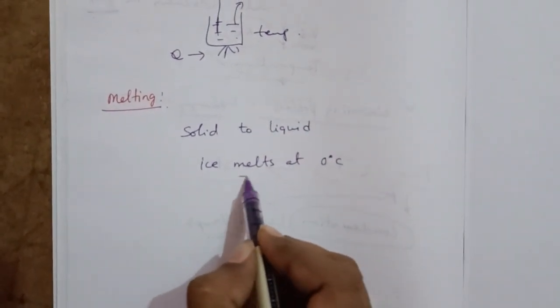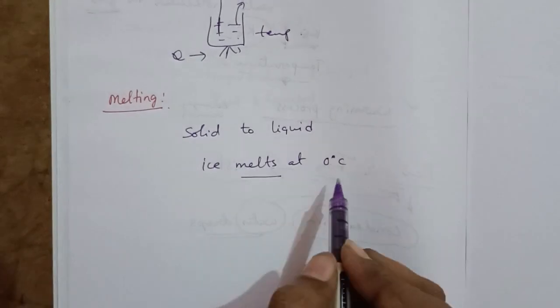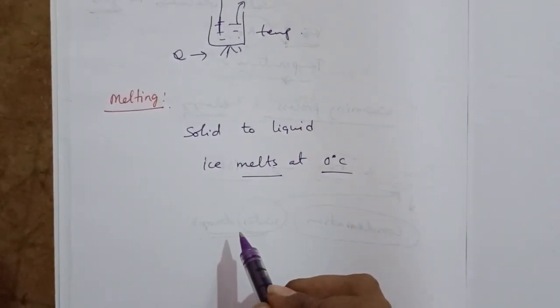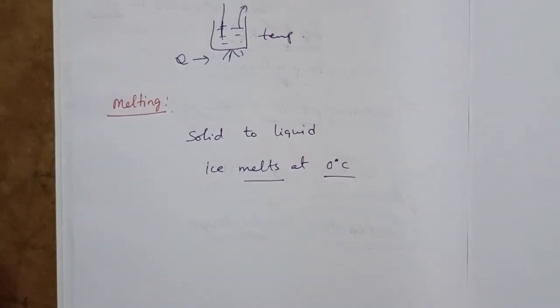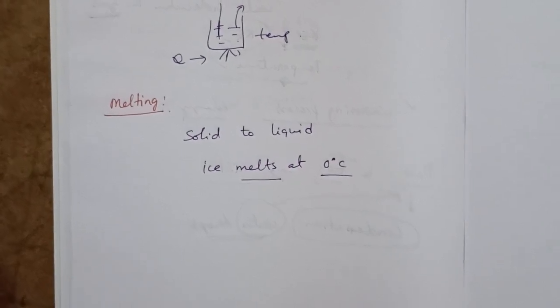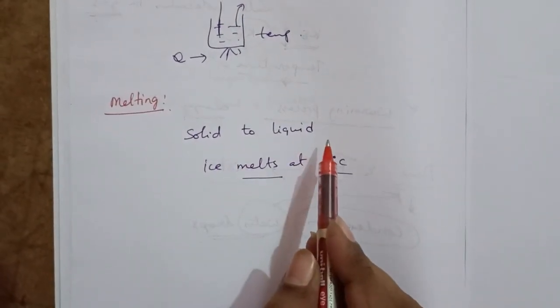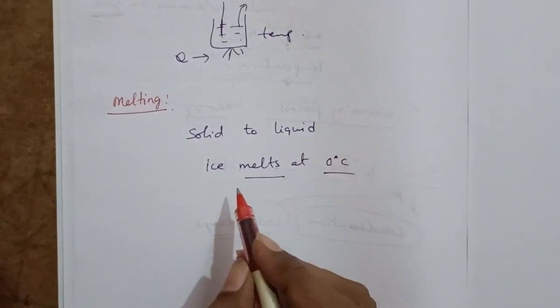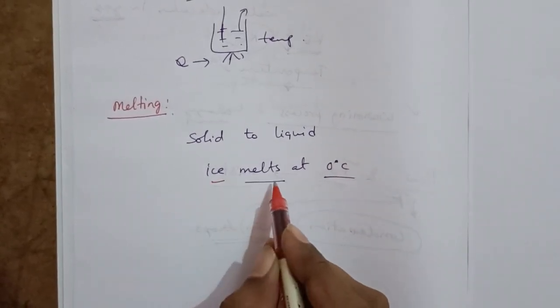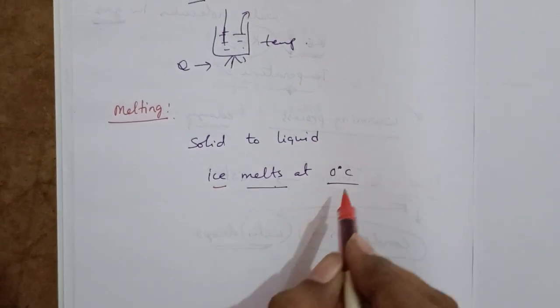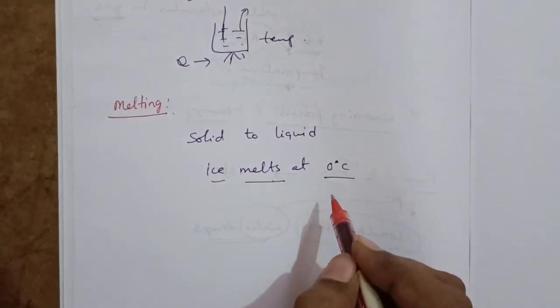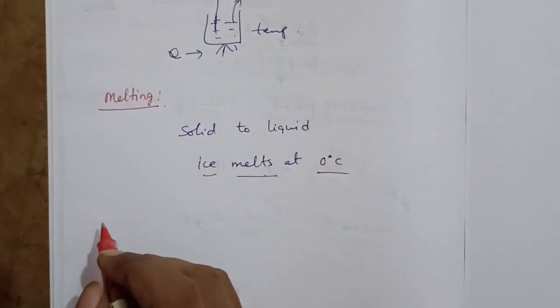That is, the melting point of ice is 0 degrees Celsius. Melting means converting from solid to liquid at a constant temperature. 0 degrees Celsius is known as the melting point.